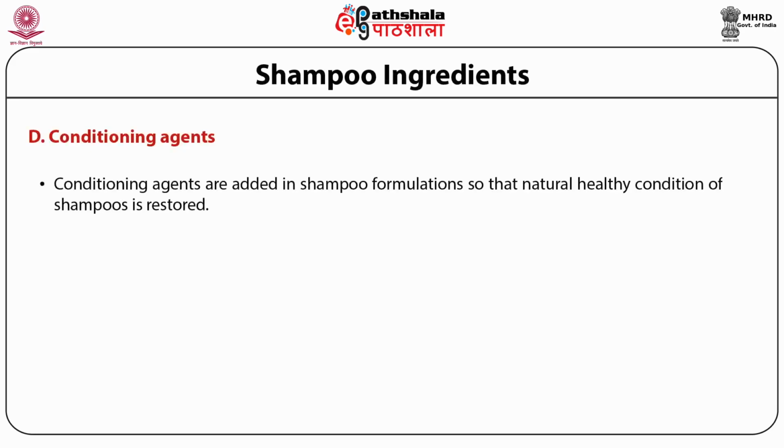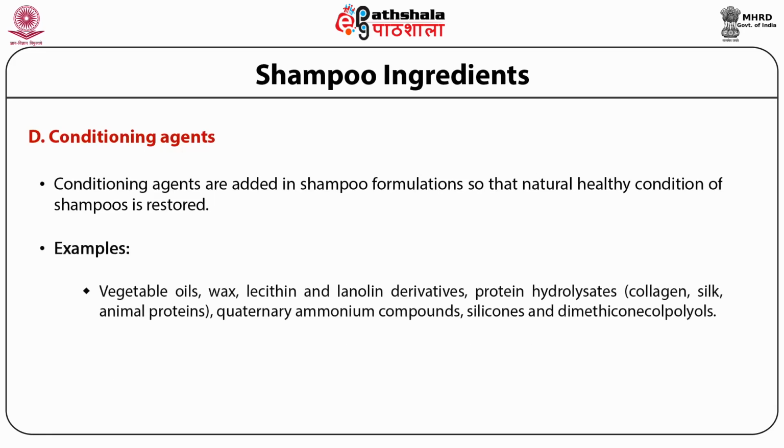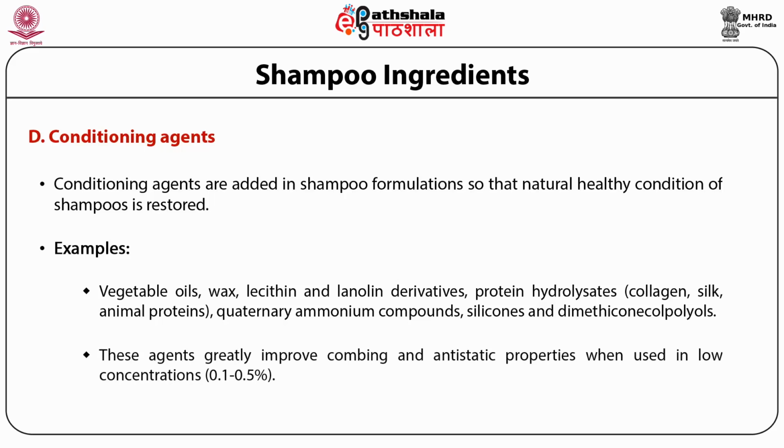Conditioning agents are also added in the shampoo so that the natural healthy condition of the hair is restored. Examples of the conditioning agents include vegetable oils, wax, lecithin and lanolin derivatives, protein hydrolysates like collagen, silk, animal proteins, quaternary ammonium compounds, silicones and dimethyl polyols. These agents greatly improve the combing and anti-static properties when used in low concentration, that is 0.1 to 0.5%.